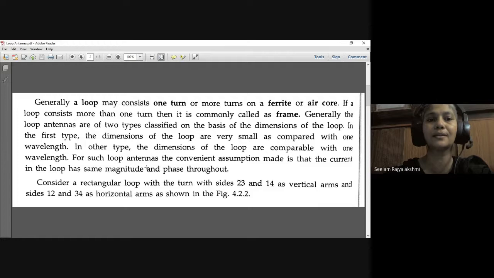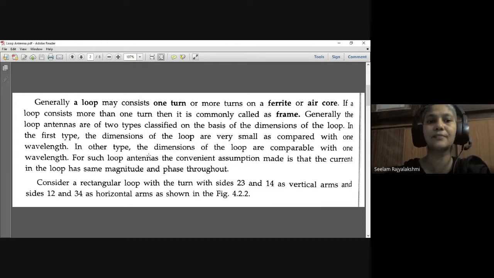Generally, loop antennas are of two types based on the dimensions of the loop. In the first type, the dimensions of the loop are very small compared with one wavelength. In the second type, the dimensions of the loop are comparable with one wavelength. We can compare the dimensions of the loop with one wavelength.